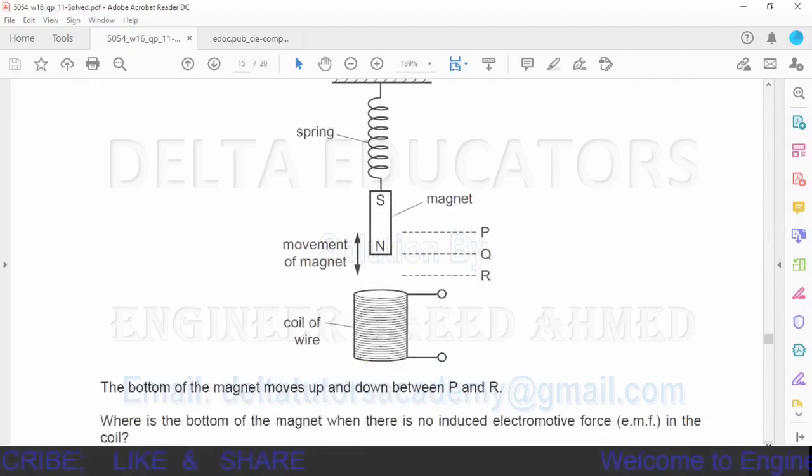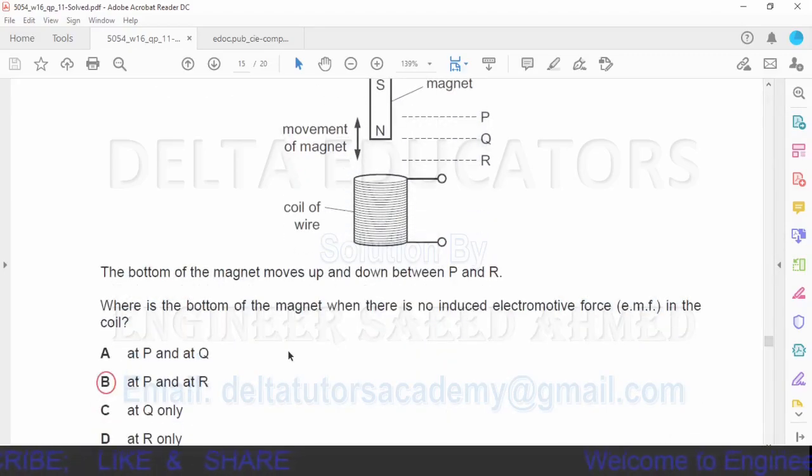Now what is asked here? It is asked where the bottom of the magnet is when there is no induced electromotive force. So the bottom of the magnet will be at position P and at position R when there is no electromotive force. And it is given in option B. So option B is the correct option.